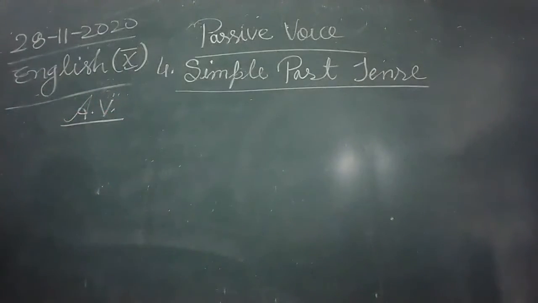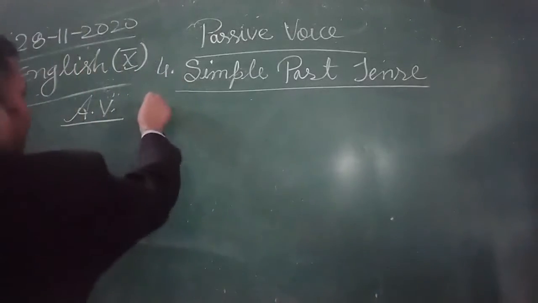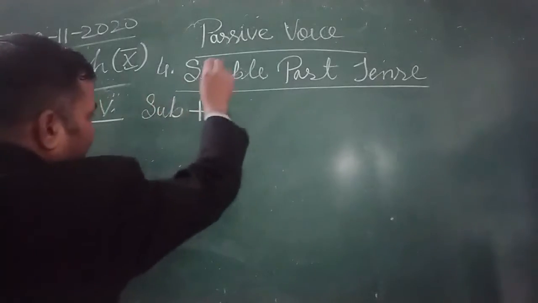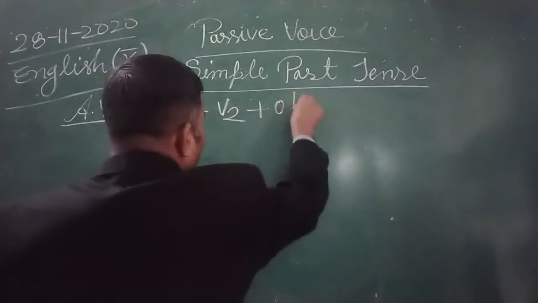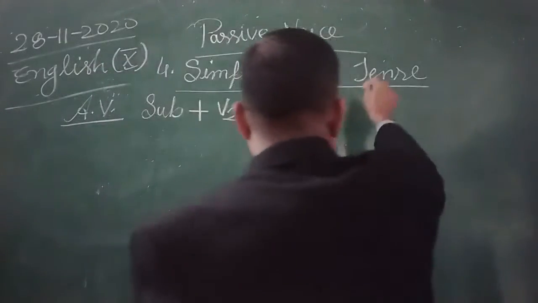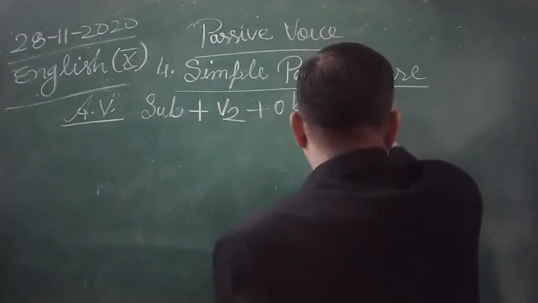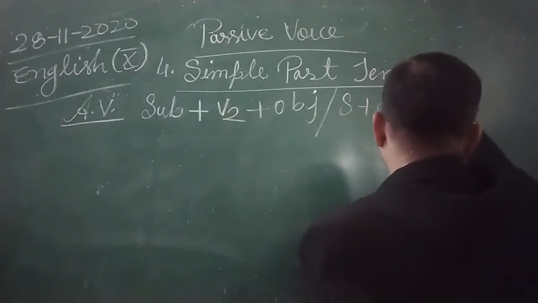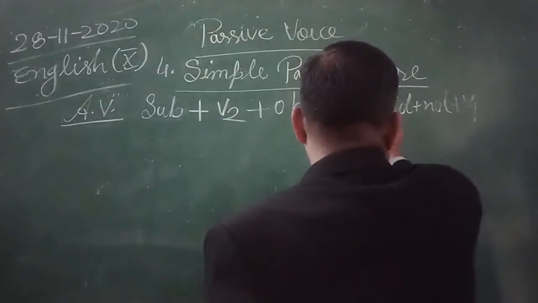In active voice, we all know in affirmative sentences of simple past tense, this structure is used: subject, second form of the verb and object. Okay, and in negative, I am writing here, in negative, subject, did not, first form of verb and object.